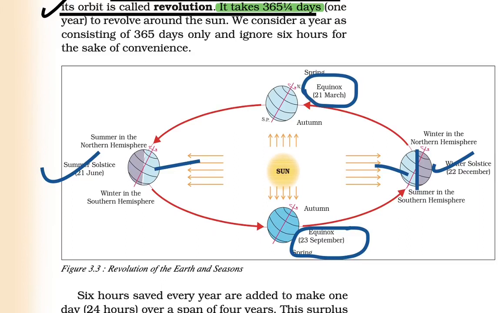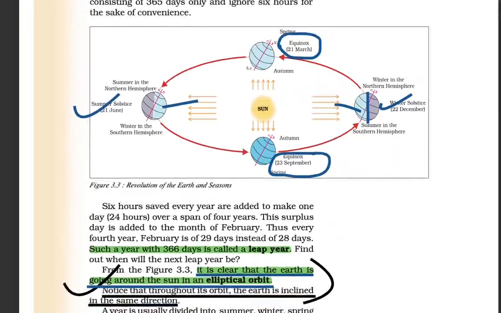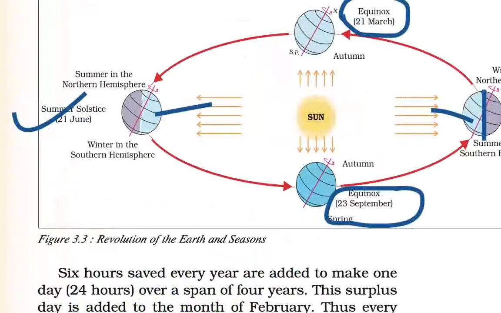These 6 hours of each year are added up over the next 4 years, and then comes the leap year in which we have 366 days. Now coming to the next, various positions of the earth and their effect.